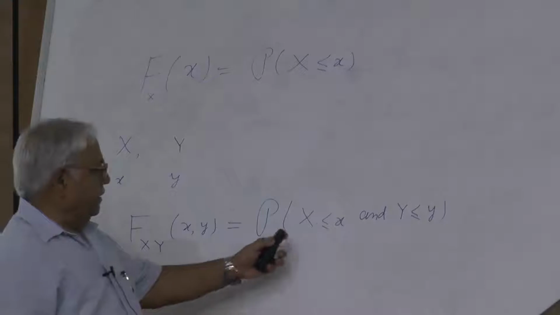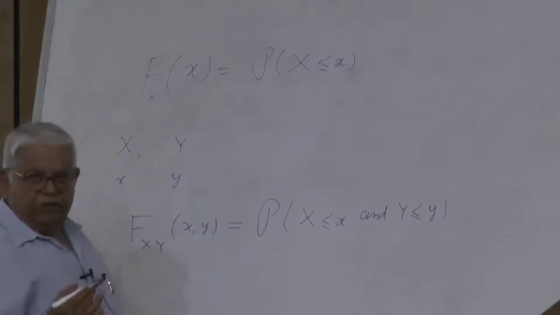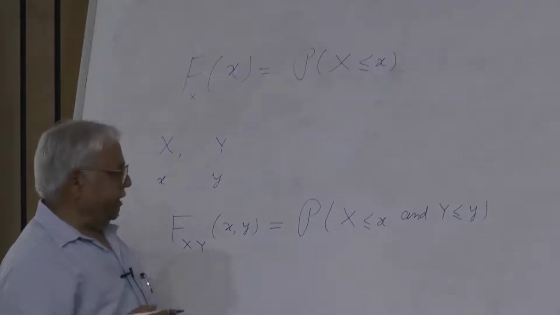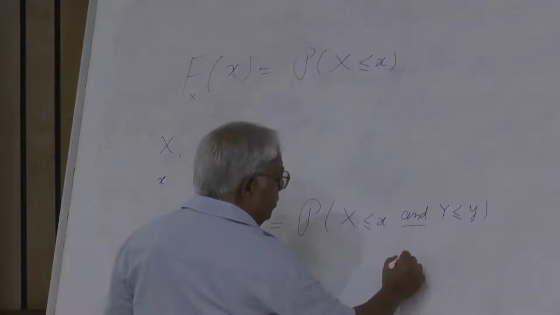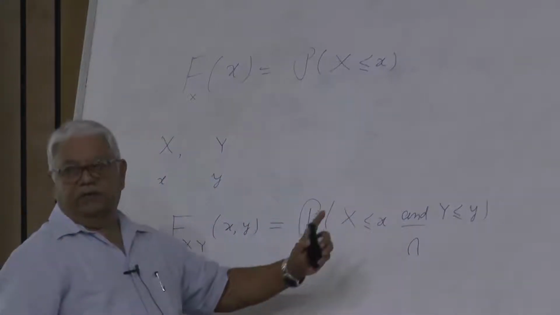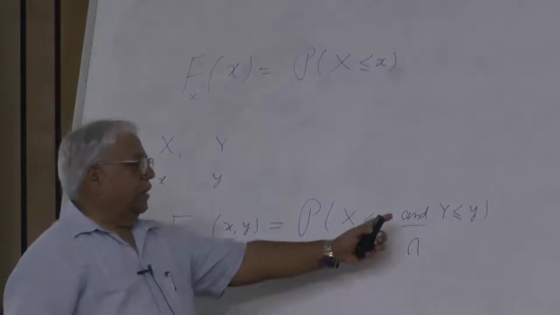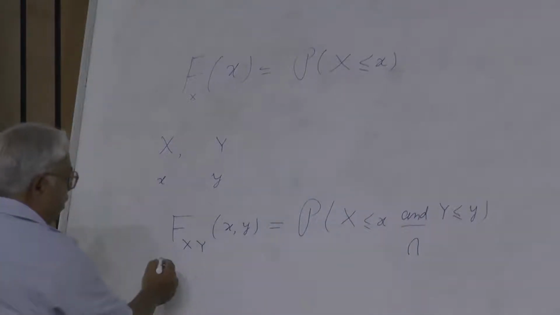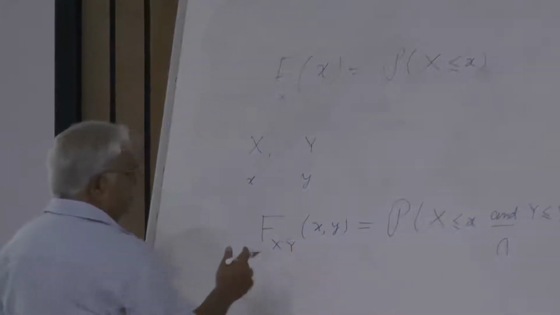If X and Y are random variables from the same sample space, suppose omega is the sample space and they are both from the same one, then I can replace this by an intersection of 2 different events, X being smaller than or equal to small x and Y being smaller than or equal to small y. So this is the joint distribution function.